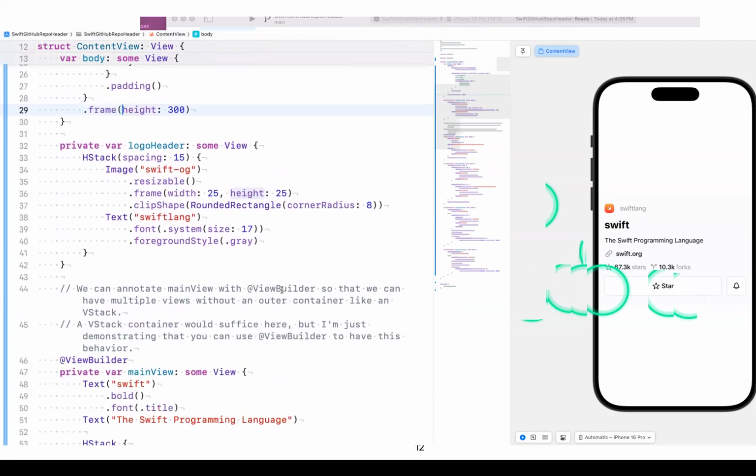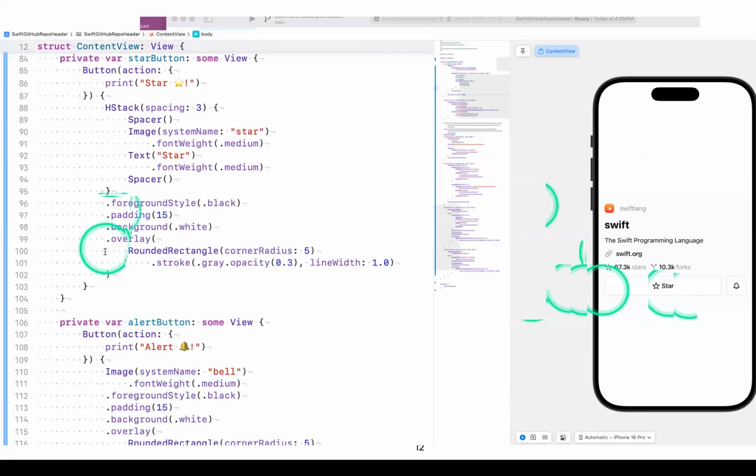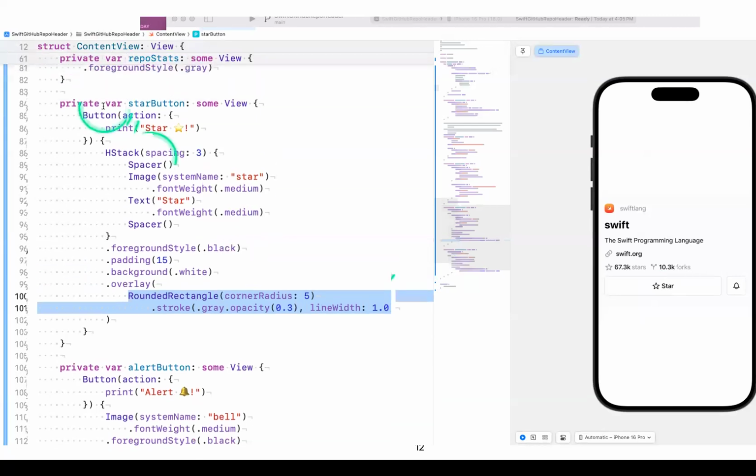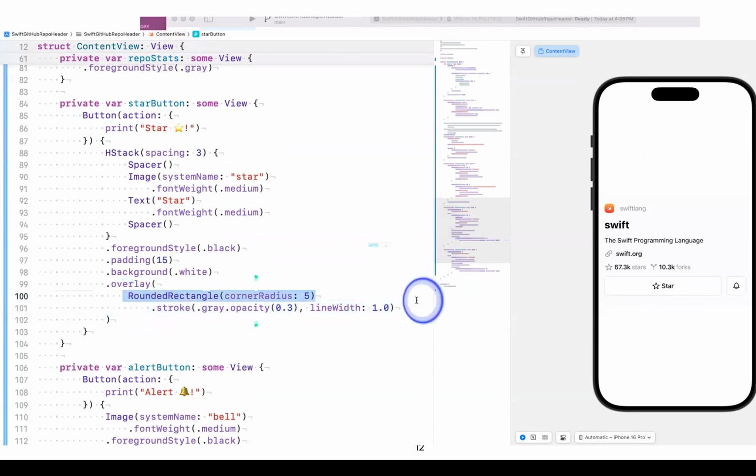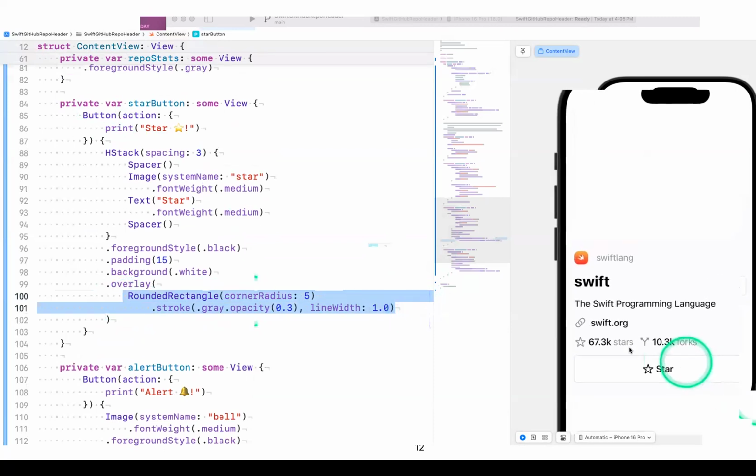And then also the overlay view modifier. With this overlay view modifier, it's sort of like a ZStack. You're able to overlay some other view on top of what you have currently. So right now with this overlay, I'm able to create this rounded border on these buttons themselves. So that is overlay.